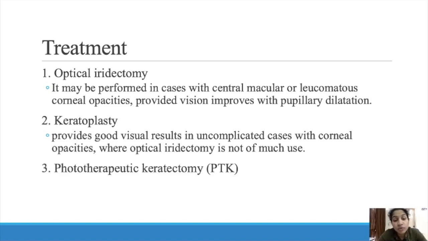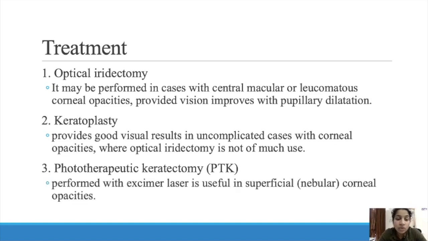The third one is phototherapeutic keratectomy. It is a laser treatment, performed with the excimer laser. It is useful in superficial and nebular corneal opacity. Here, using the laser light, they will cut the superficial layer of the cornea. Only the superficial part of the cornea is affected in nebular corneal scarring, so that can be done with the laser. That is known as phototherapeutic keratectomy.